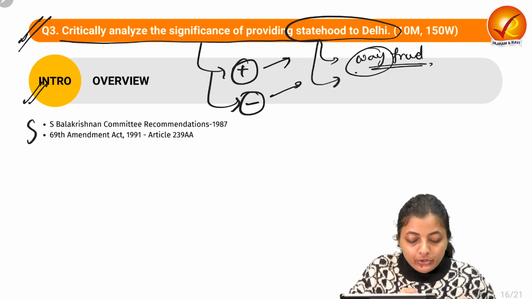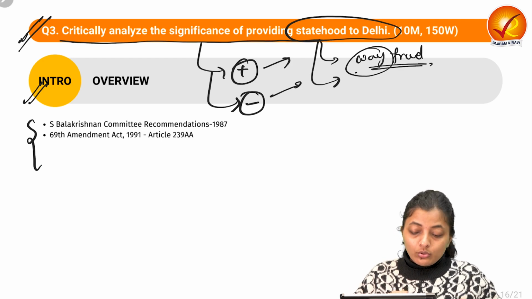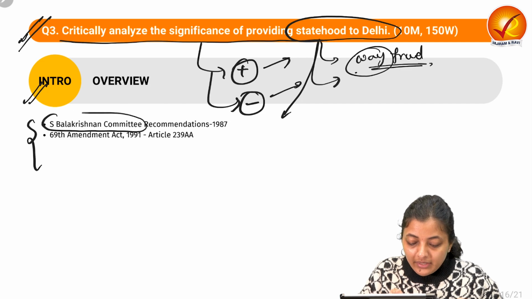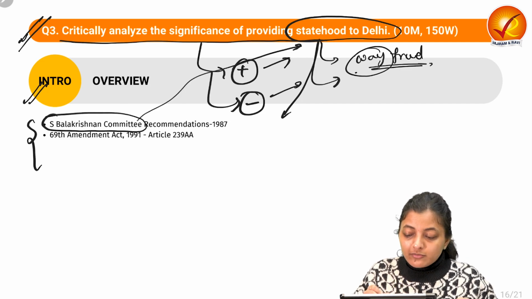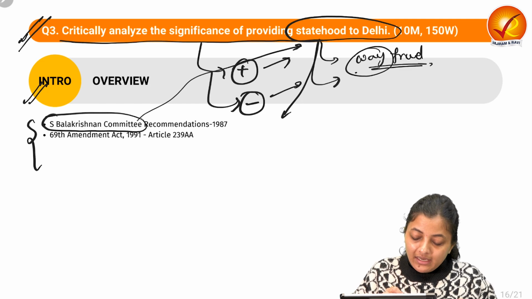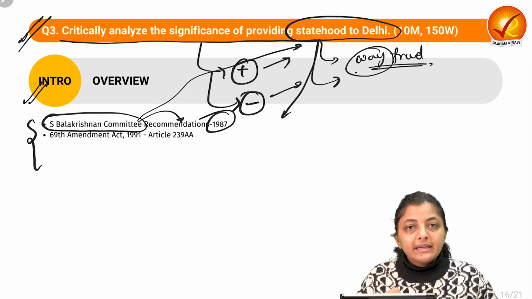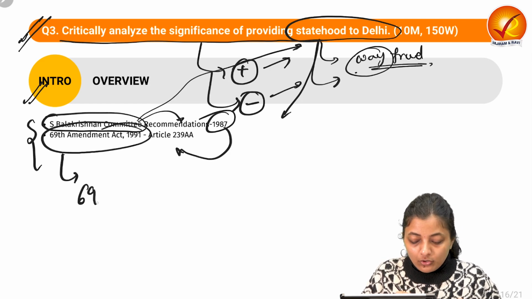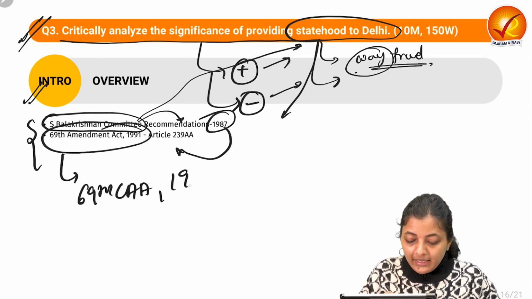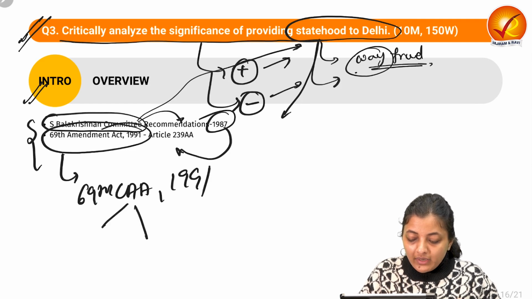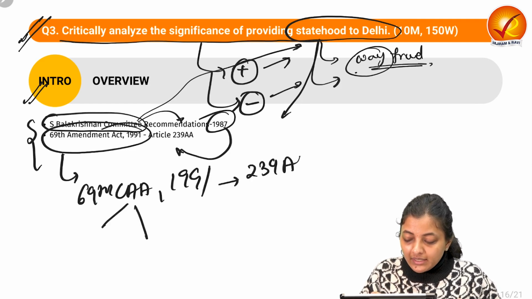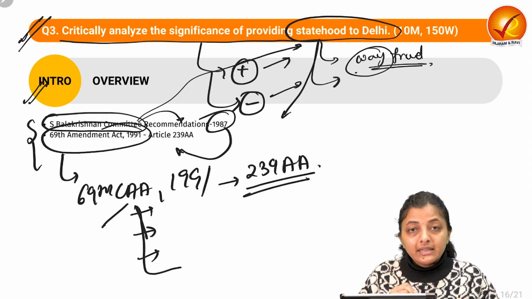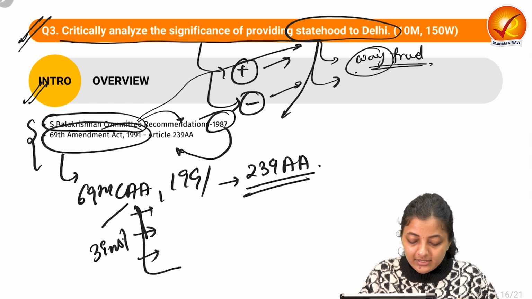So in the introduction, you can write some background with respect to statehood for Delhi, that the S. Balakrishnan Committee was set up to look into the provisions for providing statehood to Delhi, and they came up with some recommendations in 1987. On the basis of that, the government came up with the 69th Constitutional Amendment Act in 1991, which provides for Article 239AA, and this has instituted three things. Three institutions they have provided.